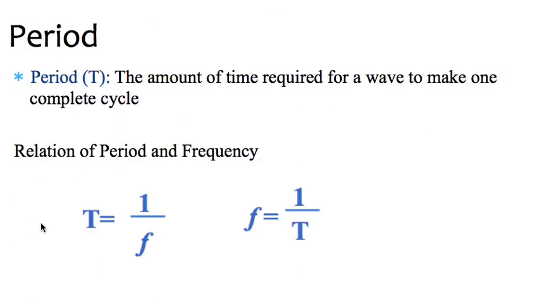Then we have the period, which is the amount of time required for a wave to make one complete cycle. So we talked about that term period back in circular motion, where the period was once around the loop, essentially.